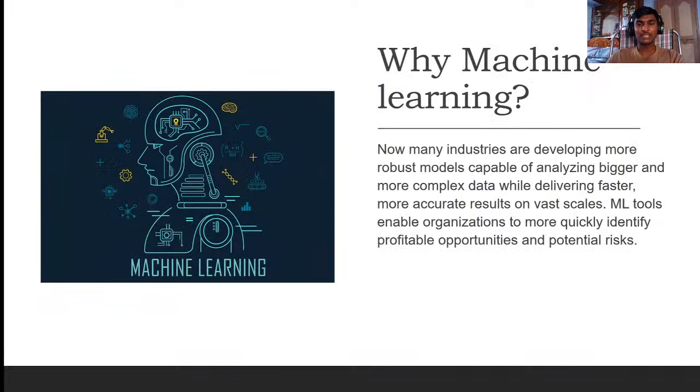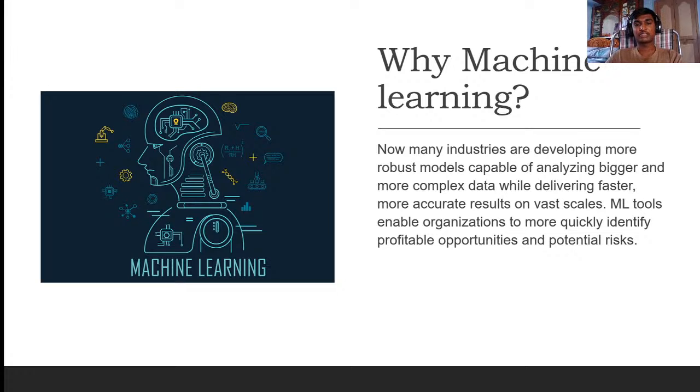Next, why is machine learning important? Now, many industries are developing more robust models capable of analyzing bigger and more complex data. Nowadays, data has become much wider. A decade ago, we could see very little data. That's why machine learning was not that famous.